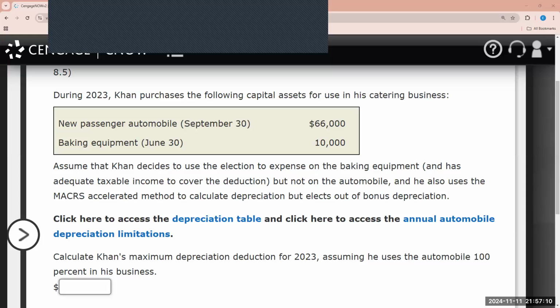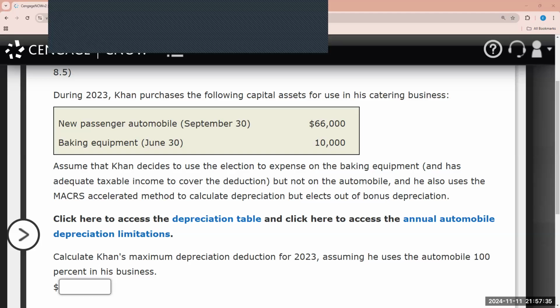So under Internal Revenue Code, Section 179, we know that there are some limitations. There are 3 limitations. The first is the maximum on the amount expensed. The maximum amount is $1,160,000. That limit doesn't really come into play here because we see that in total, there was only $76,000 for the passenger automobile and the baking equipment combined.